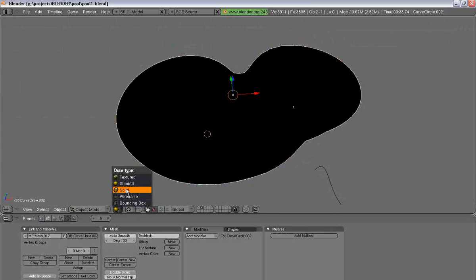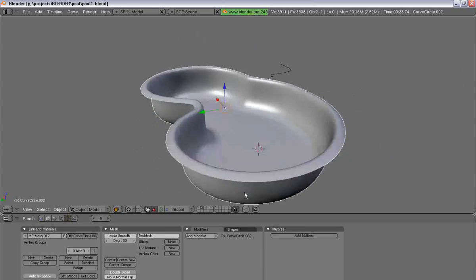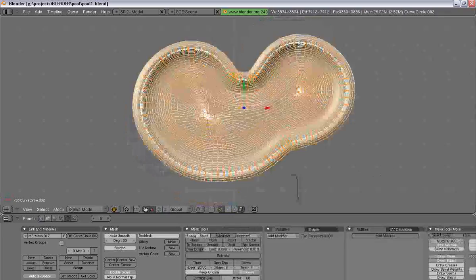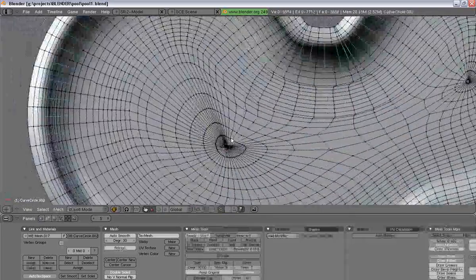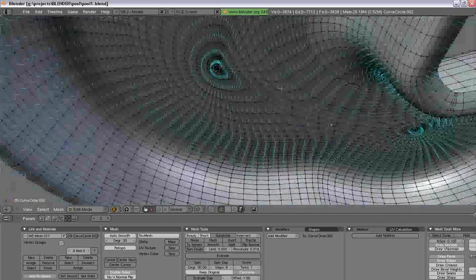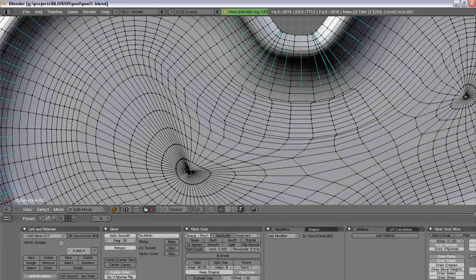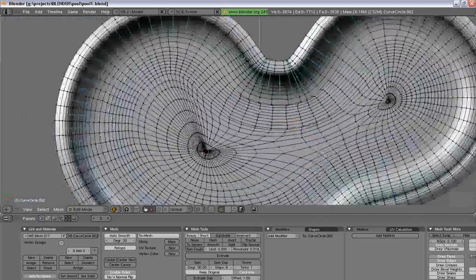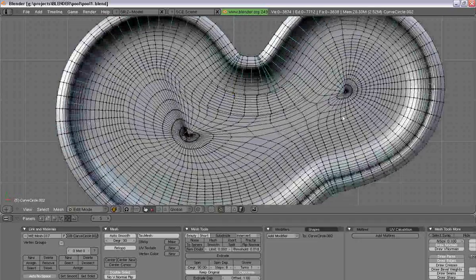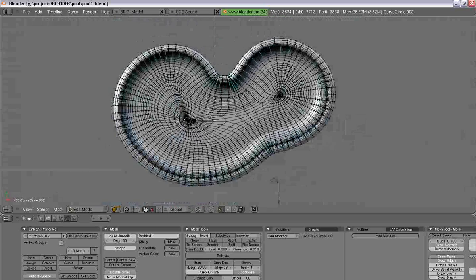And now we've got a fairly decent pool here. Yeah, these vertices are a little cramped over here. You could go in and merge some rows this way. But basically we have our basic structure of our pool that's going to work just fine for us.